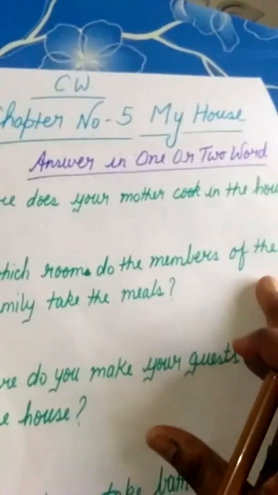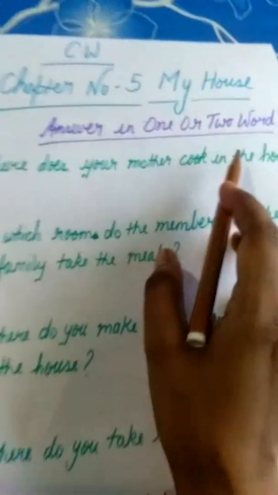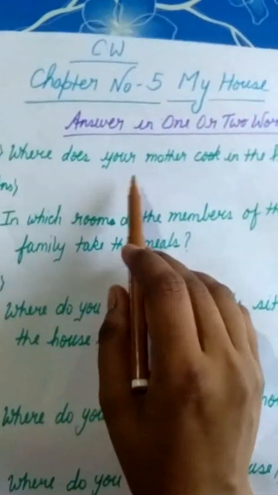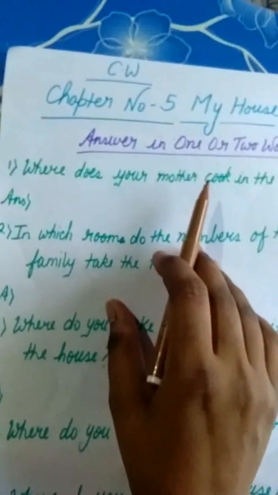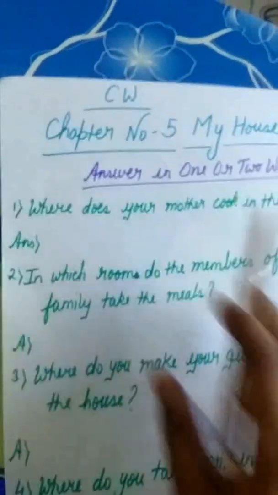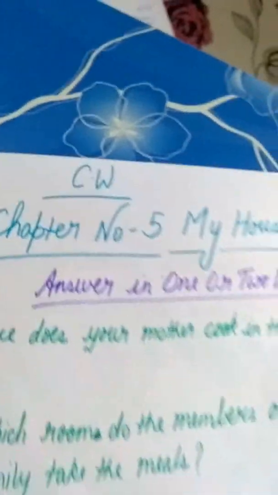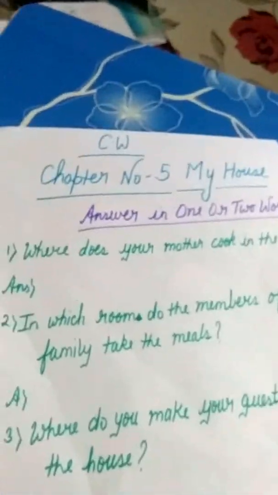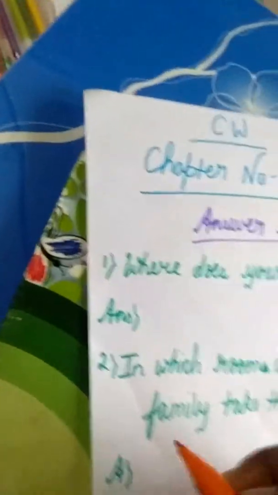And now it's classwork time, children. Let's do some classwork. Okay? Come on. See, this is the classwork. Chapter 5, My House. Answer in 1 or 2 words. Where does your mother cook in the house? In which place does your mother cook? Tell me. Yes, absolutely. Kitchen. Kitchen is the place where your mother cooks food. So you will write there kitchen.